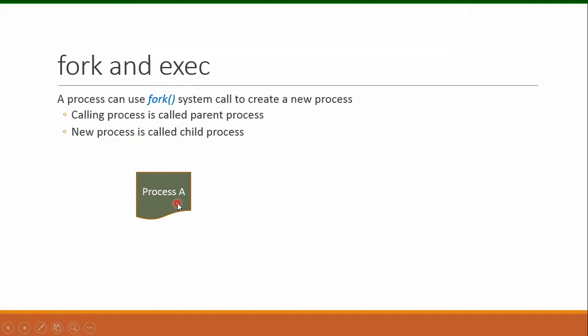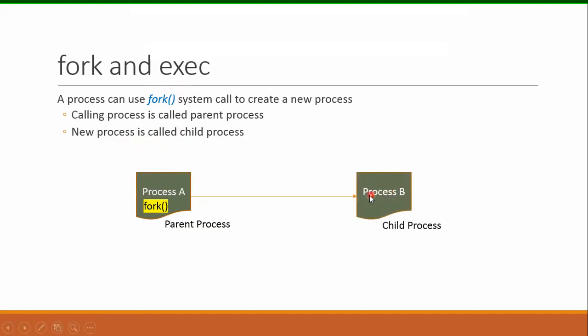Suppose there is a process A and this process invokes the fork system call. So what will happen now? A new process will be created. So process B has been created as a result of this fork system call. The relationship between these two processes is now a parent-child relationship. The process which called the fork system call is the parent process, and the newly created process is the child process.